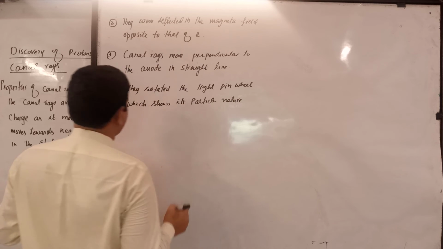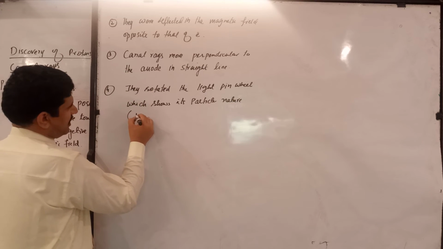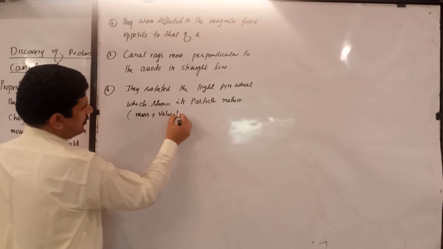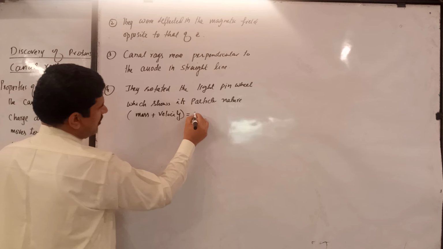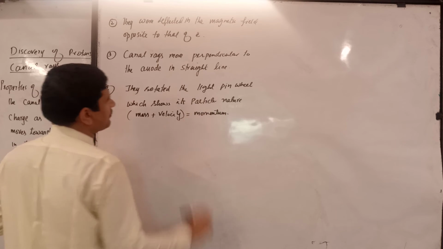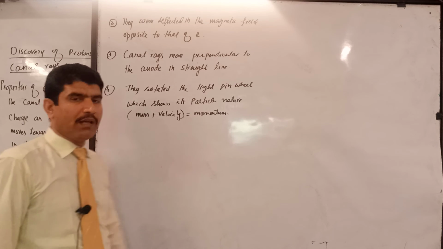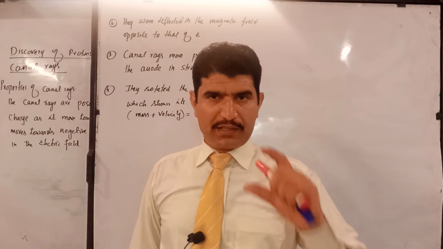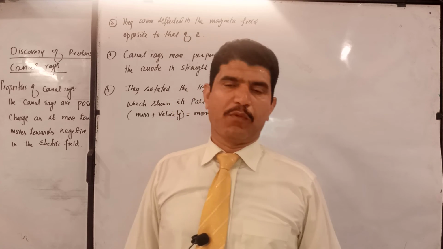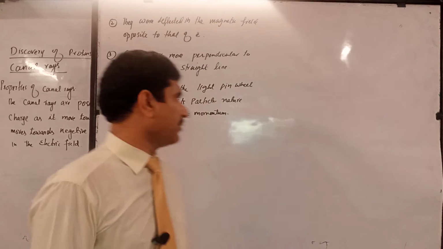Particle nature means it's a particle which is having mass and velocity, and you know the product of mass and velocity is called momentum. So इसका मतलब है कि the canal rays have a specific mass and velocity, so they have momentum. It is particle nature.